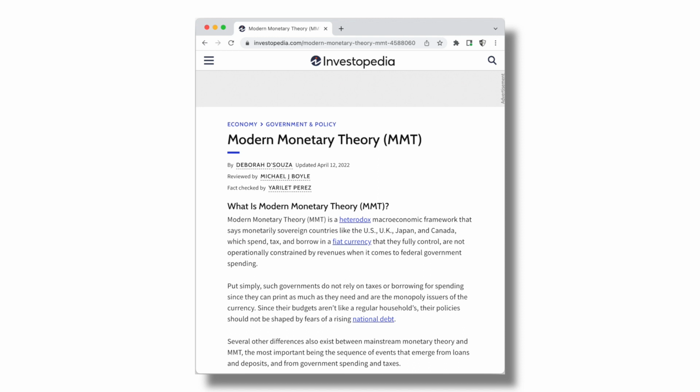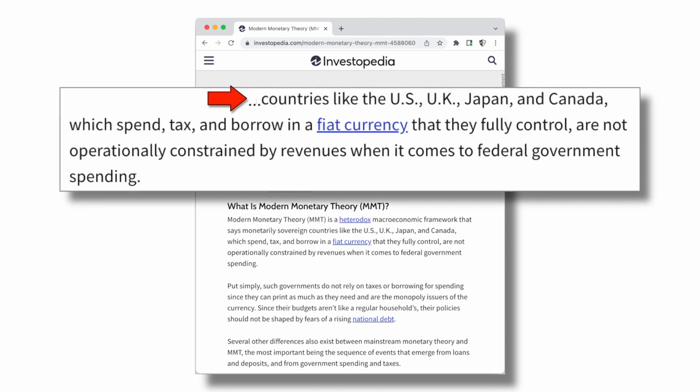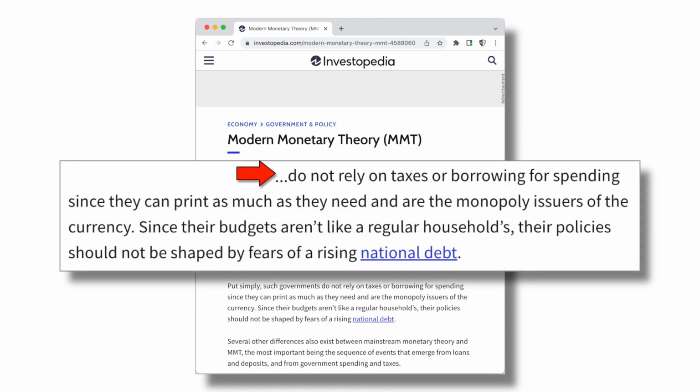According to Investopedia, MMT states that countries like the US, UK, Japan, and Canada, which spend, tax, and borrow in a fiat currency that they fully control, are not operationally constrained by revenues when it comes to federal government spending. Because they do not rely on taxes or borrowing for spending, since they can print as much as they need and are the monopoly issuers of the currency. Since their budgets aren't like a regular household's, their policies should not be shaped by fears of a rising national debt. So if that is true, then this Next Year and Beyond modern monetary theory trust fund scam is a viable option to solve our financial problems.